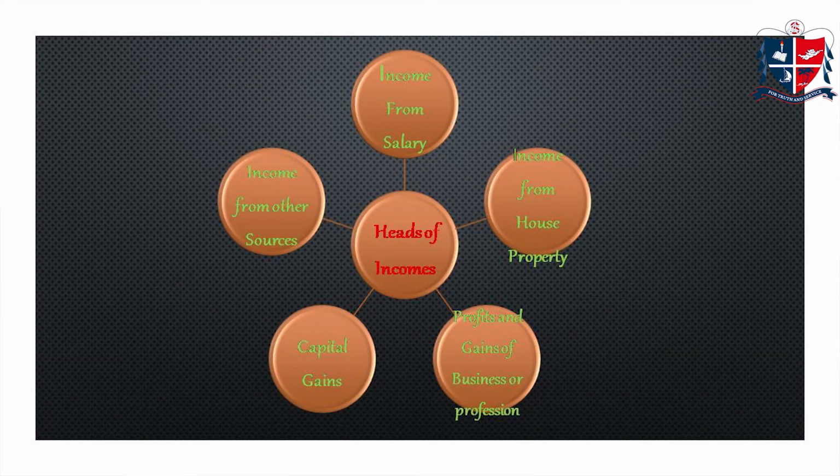According to Income Tax Act 1961, the heads of income are classified into 5 categories. First one is income from salary. Second is income from house property. Third is profit and gains of business or profession. Then capital gain. And fifth head is income from other sources.